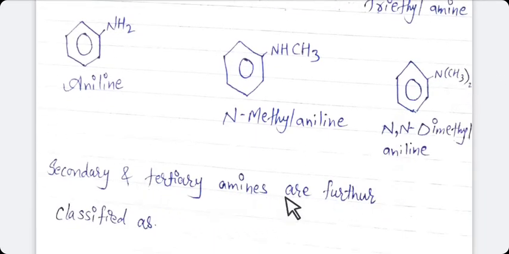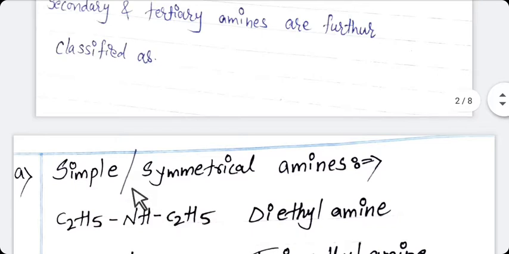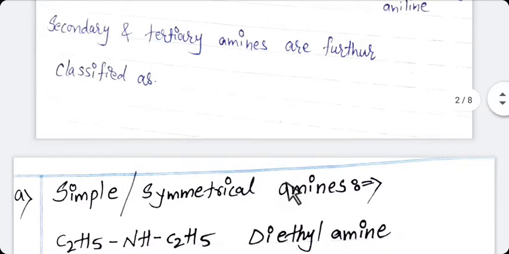Now, secondary and tertiary amines are further classified as number 1, simple or symmetrical amines. Students, we are talking about the secondary and tertiary amine, not primary amine. So what is actually simple and symmetrical amine? In simple amines, same alkyl groups are attached to the nitrogen atom. So it is known as simple and symmetrical amine.